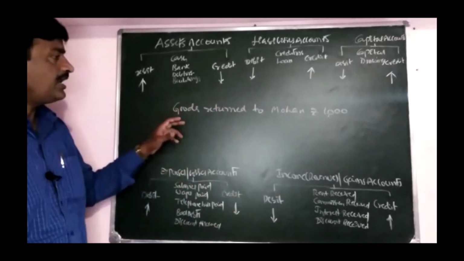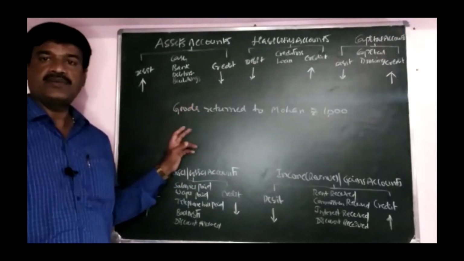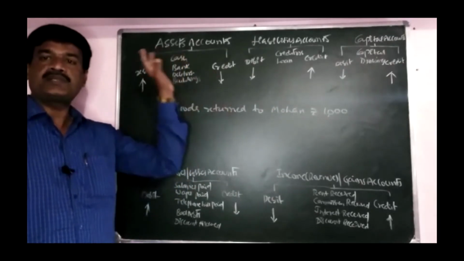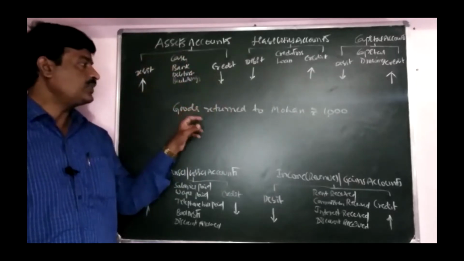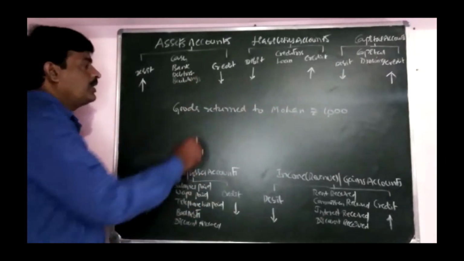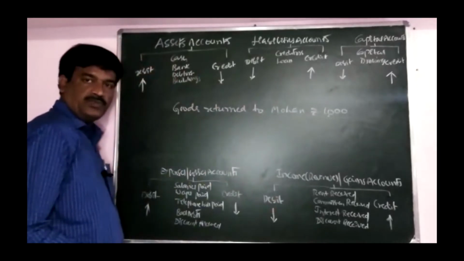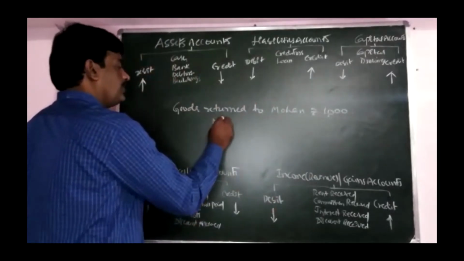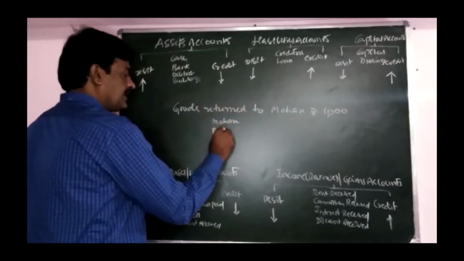Generally, purchase returns are undertaken in case of a credit transaction of purchase of goods. In that credit purchase of goods, we are returning goods to the supplier. Goods returned to Mohan. Party name? Mohan. And what? Purchases returns.